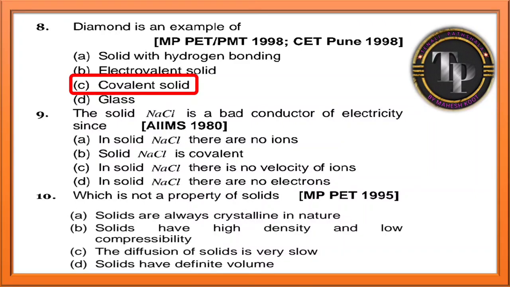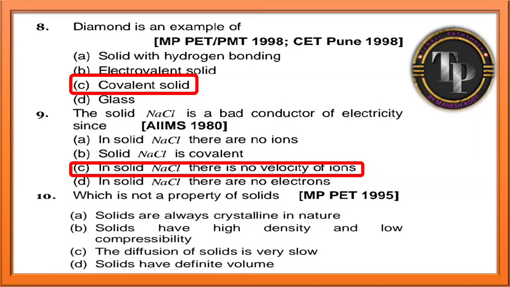What about the next question? The solid NaCl is a bad conductor of electricity. Why is solid NaCl a bad conductor of electricity, they are asking. In solid NaCl there are no ions. Solid NaCl is covalent. In solid NaCl there is no velocity of ions. In solid NaCl there are no electrons. Which option is correct? There is no velocity of ions. In solid NaCl, the ions are not moving. Hence, they do not conduct electricity.